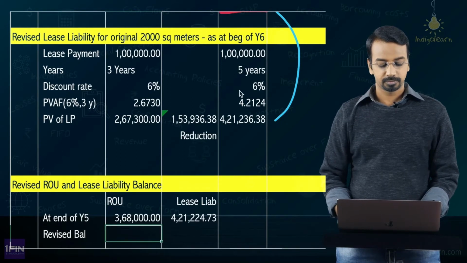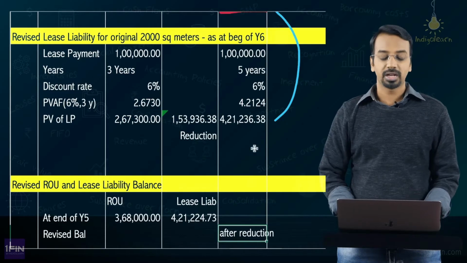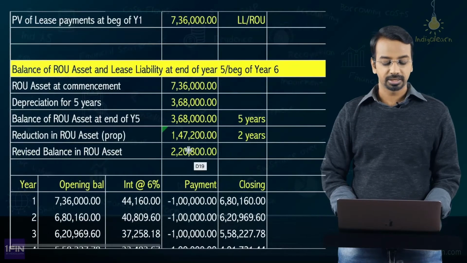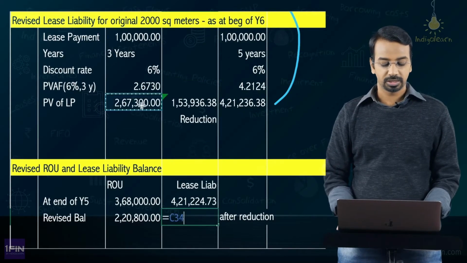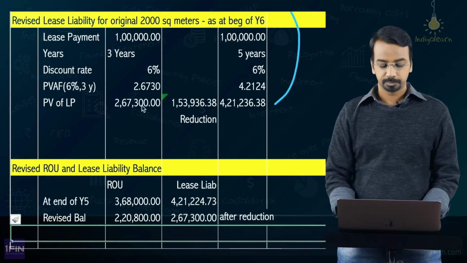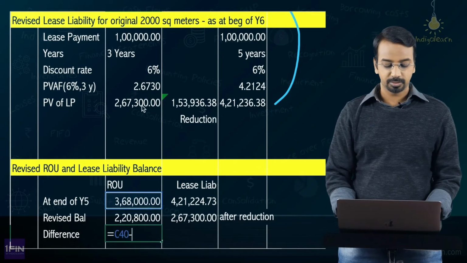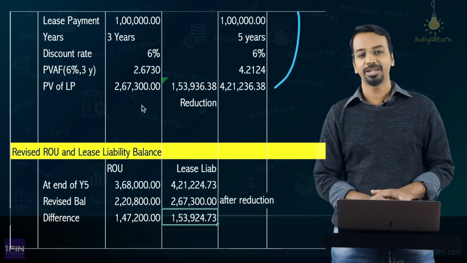Then the revised balance. What is the revised balance after reduction? For right of use asset it is 220,800 and for lease liability it is 267,300. So what is the difference? The difference is 368 minus 220,800, which is 147,200, and for the liability 153,924.